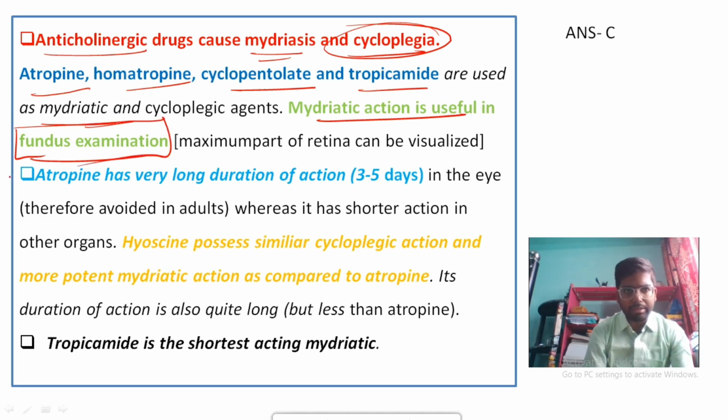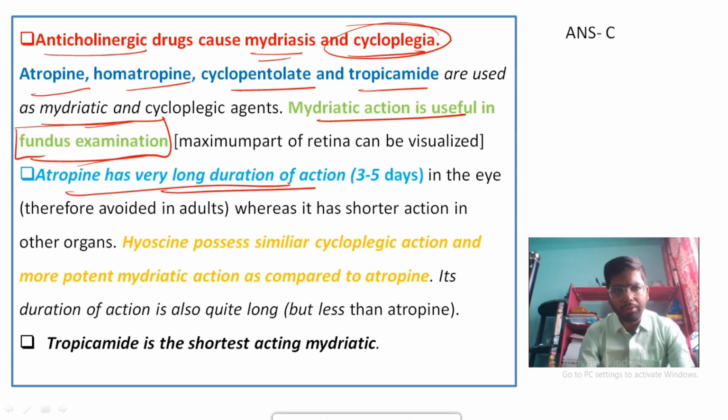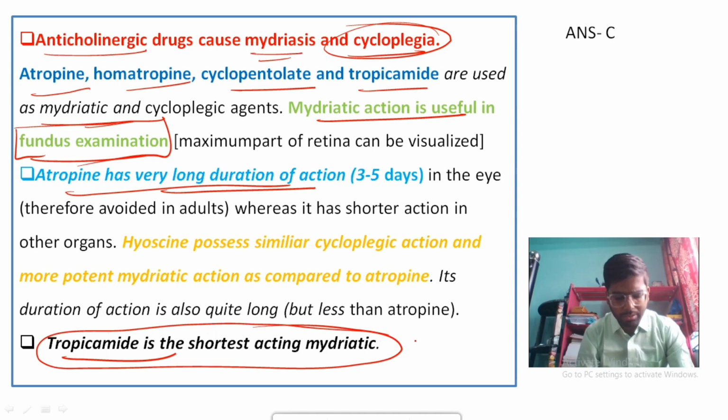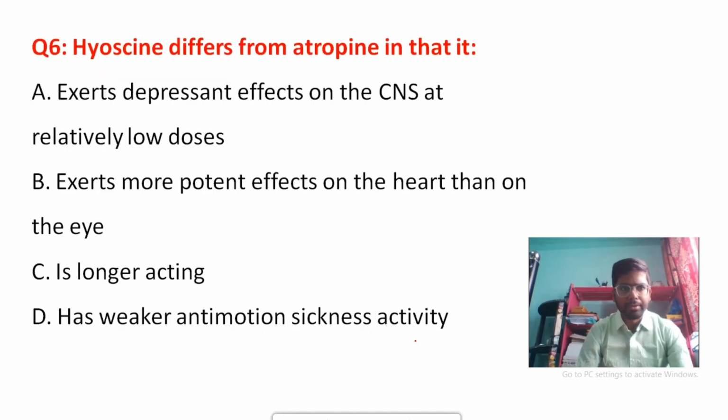In that examination, your eye opening should be increased and the doctor can easily visualize the retinal portion. Atropine has a very long duration and is the longest acting mydriatic agent, whereas tropicamide is the shortest acting. This is a factual question, so you have to remember all these things.